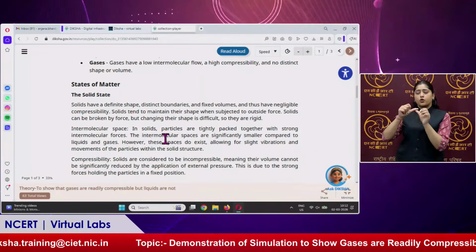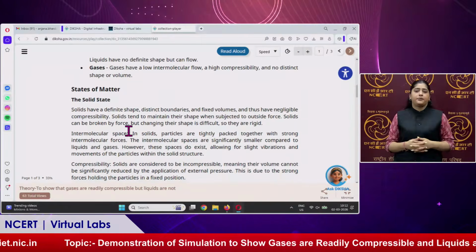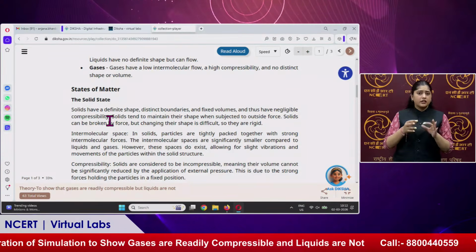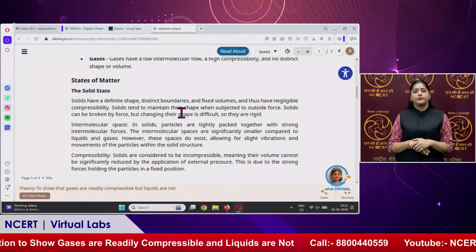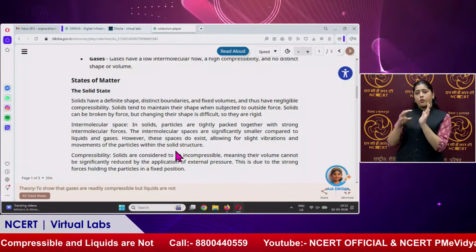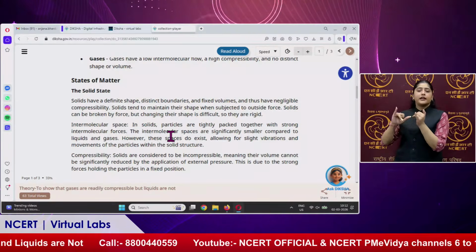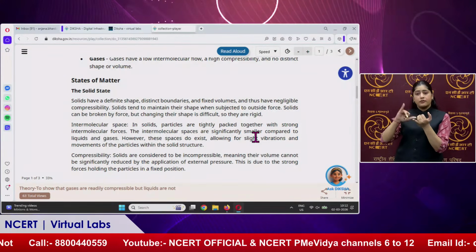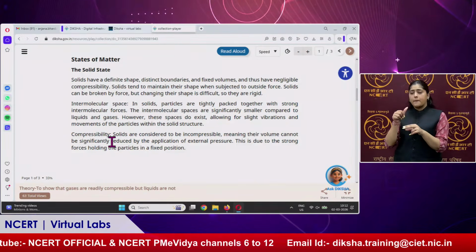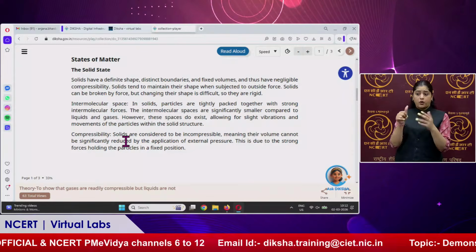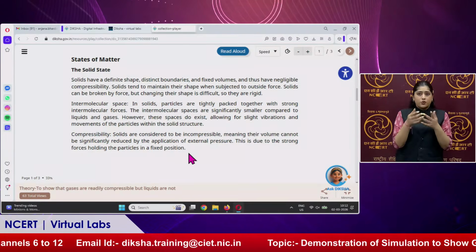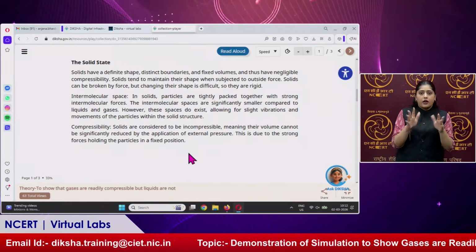So, states of matter. The solid state, as we already discussed, has a definite shape, fixed volume, and no compressibility, and tends to maintain its shape. Particles are tightly packed together with strong intermolecular force, and these intermolecular spaces are very small compared to liquids and gases. In terms of compressibility, solids are incompressible as their volume cannot be decreased if we apply external pressure.